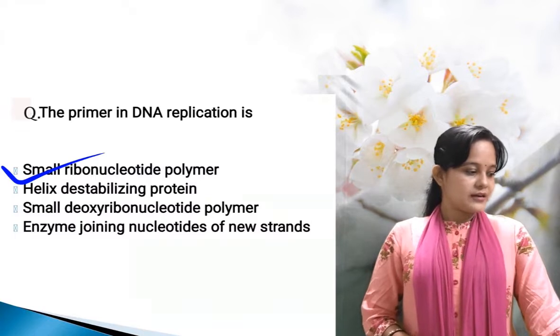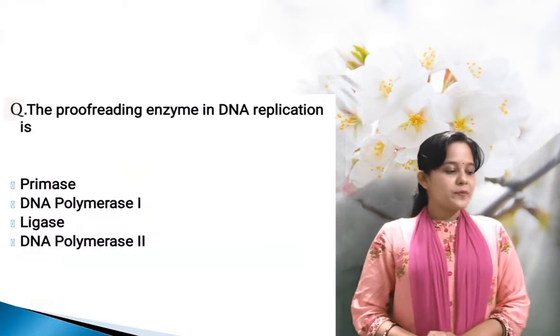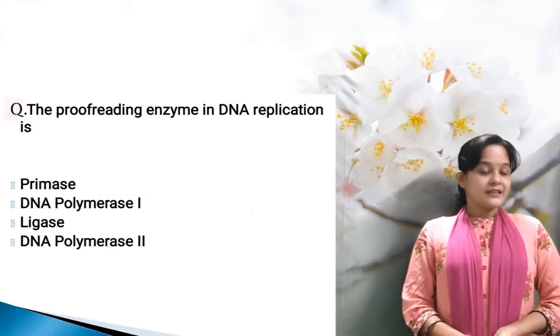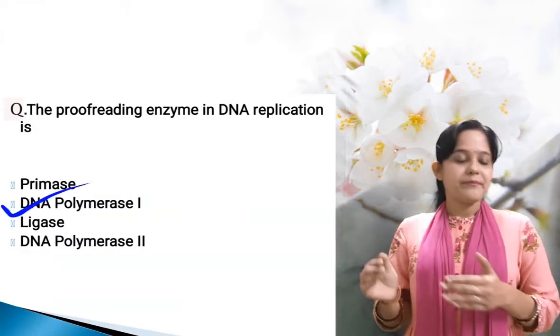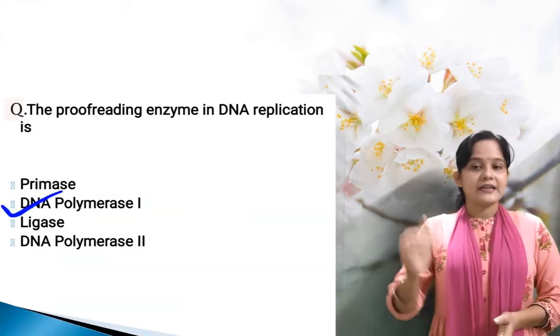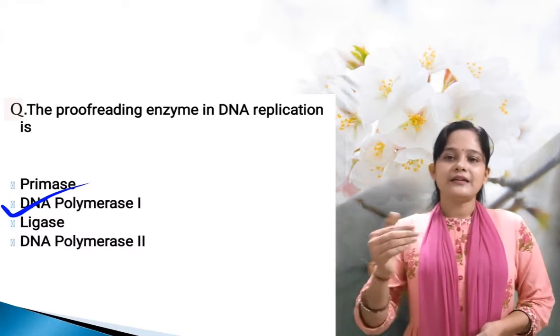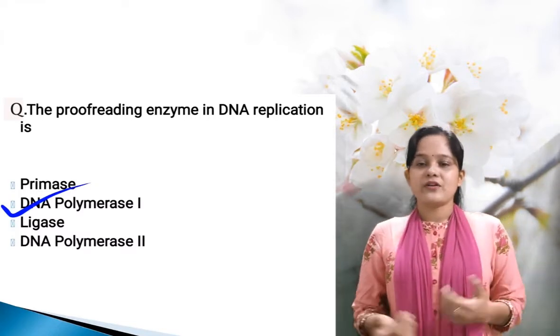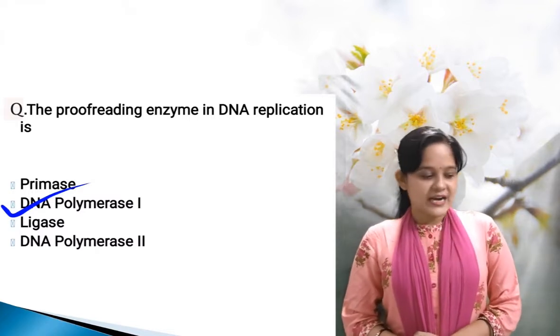The next one: the proofreading enzyme in DNA replication is. Here the answer is DNA polymerase 1. It corrects the errors during the replication of the DNA. DNA polymerase 1 is also called the Kornberg enzyme.